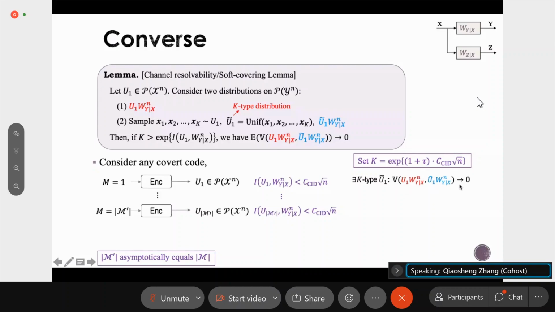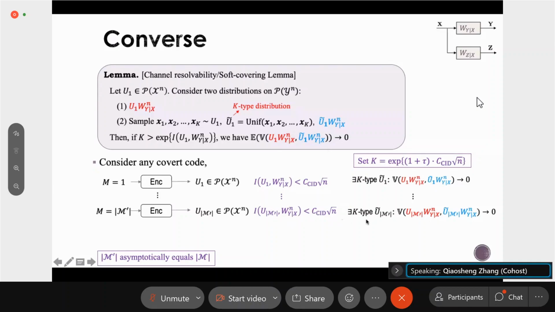And also we know that this u1 tilde is a k-type distribution. And similarly, for all the other code words, we can show a similar result because the mutual information is less than the threshold, and here the k is greater than the threshold. So this condition is satisfied. So we apply this channel resolvability lemma to all the code words u1, u2, all the way to un prime.